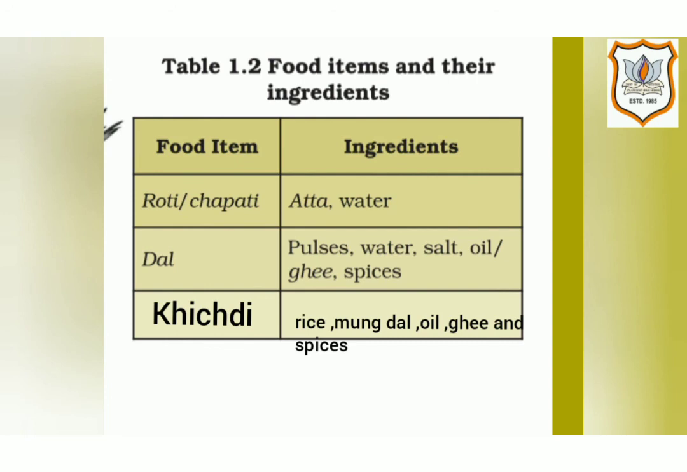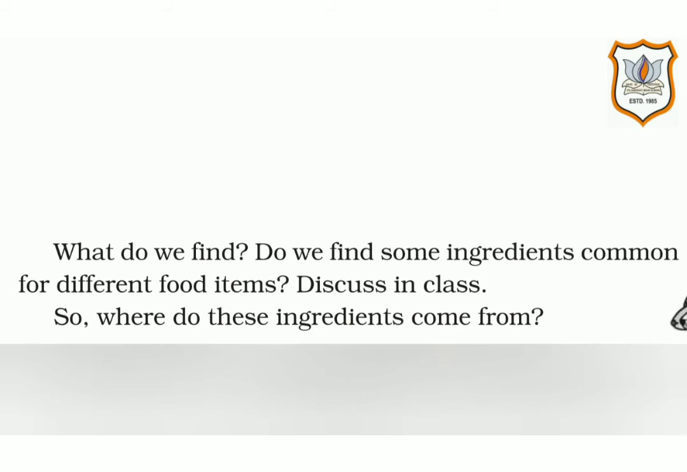Moving on to page number 2, what do we find? Do we find some ingredients common for different food items? Discuss in the class. Here we will talk about rice and roti. The common ingredient that is used is water. So there are many more food items which have common ingredients. So where do these ingredients come from?